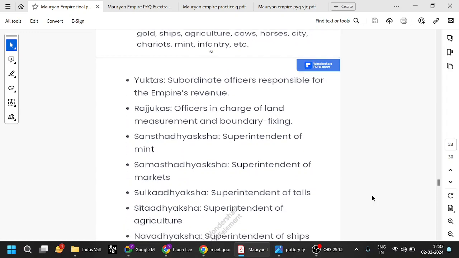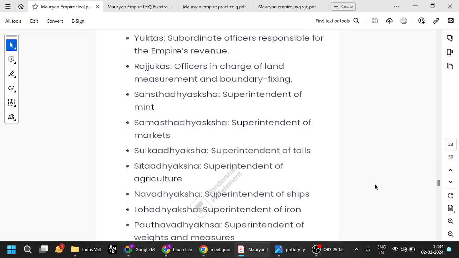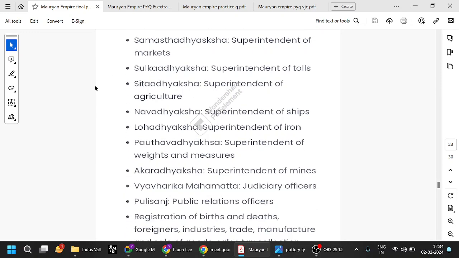Yuktas are subordinate officers responsible for the empire's revenue. Rajukas were in charge of land measurement and boundary fixing. Sansthaksha, superintendent of mint, meaning minting coins. Samasthaksha, superintendent of markets. Sulkaksha is tolls. Agriculture, Sitadhyaksha, easy to remember.